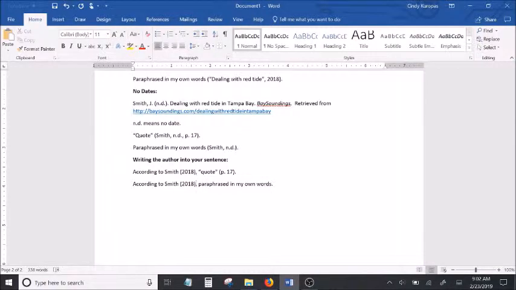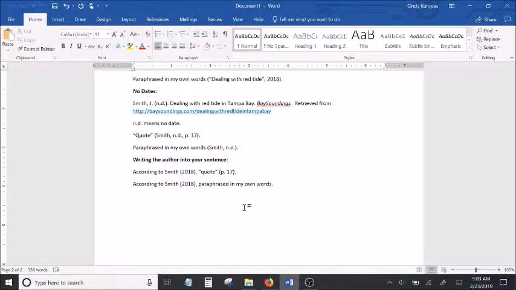So how you document is up to you. There are different ways of doing it. You can do the in-text citations, or you can write the author's name into the sentence itself, but then you still have to include the parts that would have been included in the in-text citation. It just depends on what works best for what you're writing to determine how it is best to document it. Okay? So that's the basics when it comes to APA documentation, how to create a website citation for your references page, and also how to do the in-text citation.